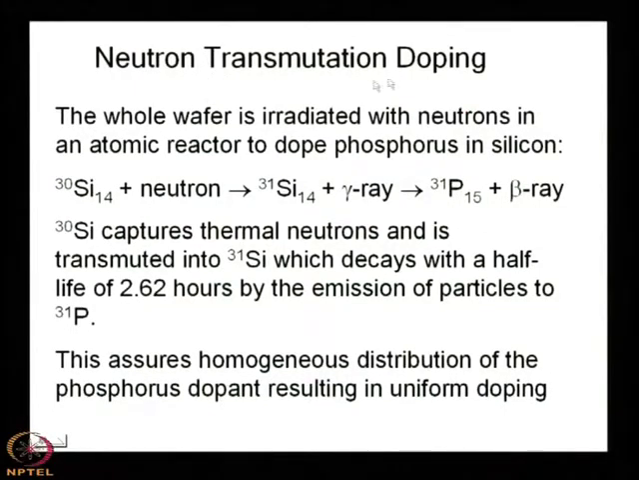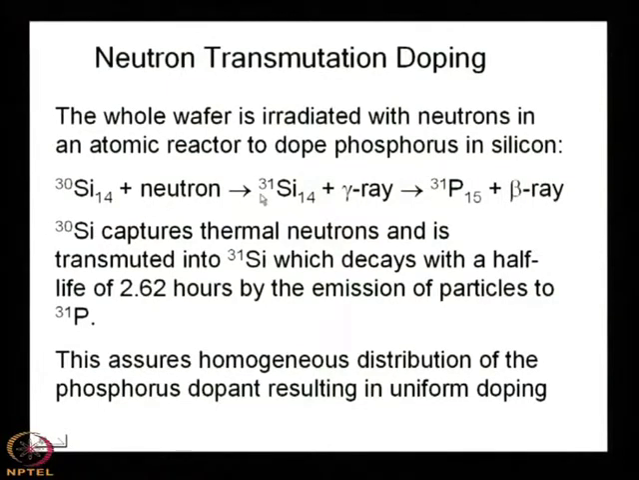In neutron transmutation doping, the whole wafer is irradiated with neutrons, thermal neutrons obviously, in an atomic reactor to dope phosphorus in silicon. So, what is the methodology? The methodology is that you take silicon, you put the silicon wafer, then you irradiate the silicon wafer with thermal neutrons. So, what will happen? 30 will become 31. Why will it become 31?